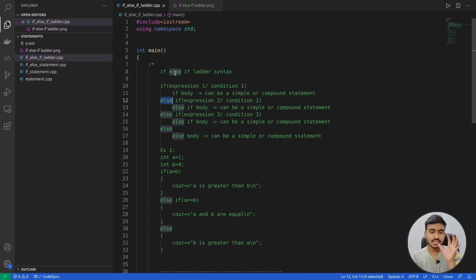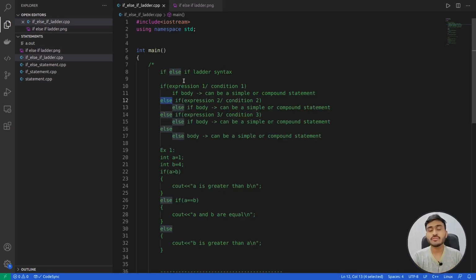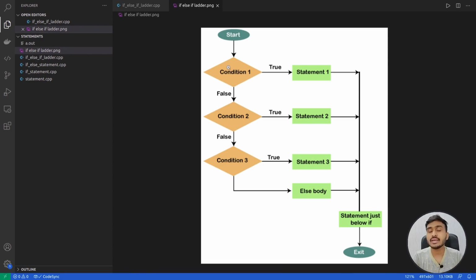Now let's see how this if else if ladder executes. What is the execution flow of this if else if ladder? For that, I have created a flow chart for you. Let's understand this flow with the help of this flow chart. So we'll start with the if else if ladder, right? In the if statement we have condition 1, correct? So this is my condition 1.